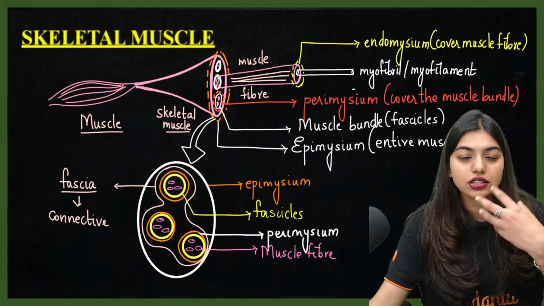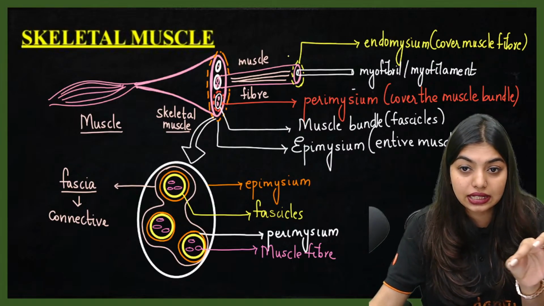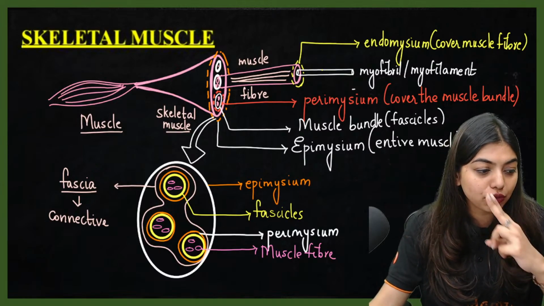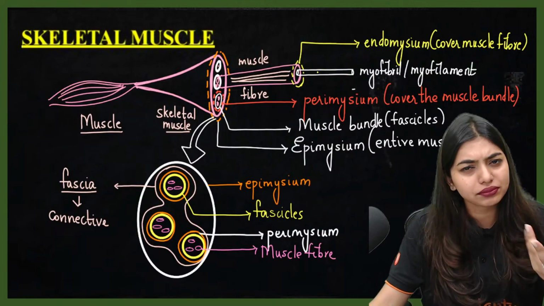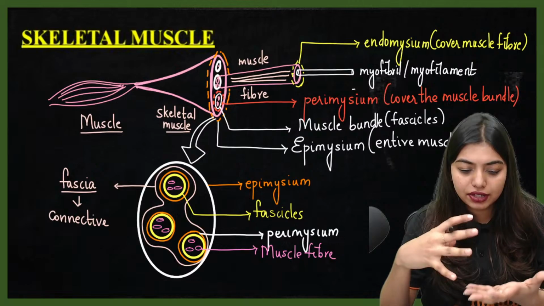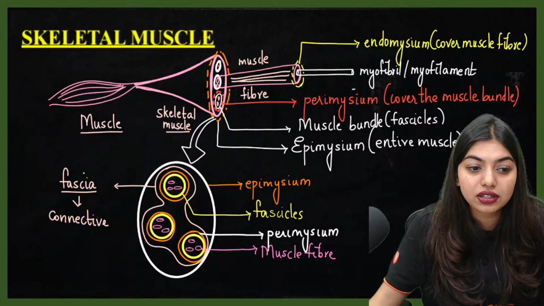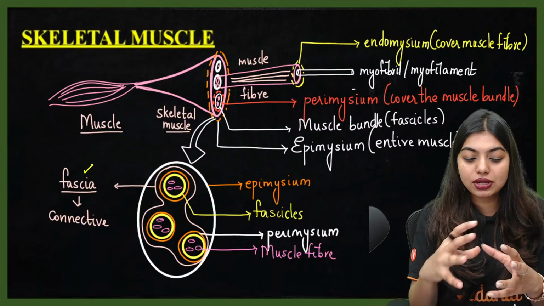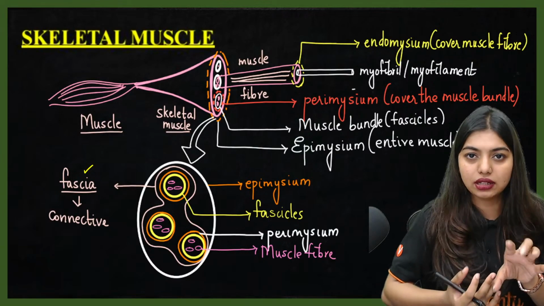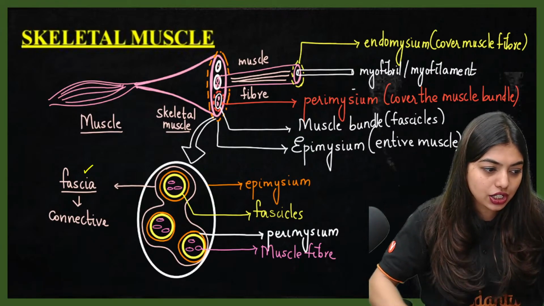Now these fascicles or fasciculi, inside that there are what? Muscle fibers are there. And if I take those muscle fibers out, I'll be able to see your myofibrils or myofilaments. And these myofilaments or myofibrils are made up of actin and myosin, right? Actin and myosin. Now students, coverings are there. Questions can come on coverings also, but one question that has been repeating in most of the years is about fascia. Fascia, students, is actually, let's say these are bundles. To keep all these bundles together, we have a connective tissue or a connective sheath which is called the fascia. Okay, understood?